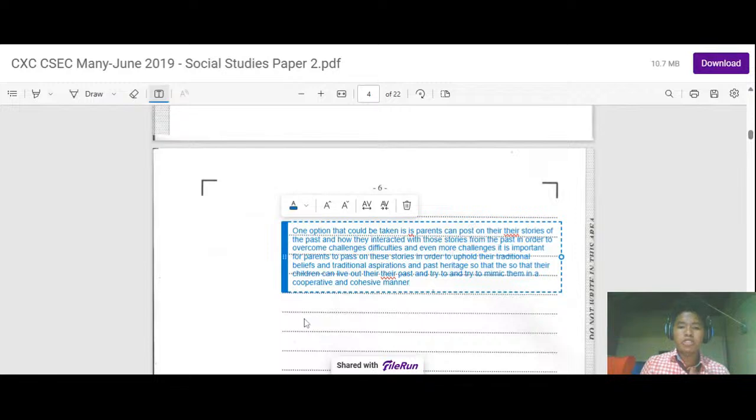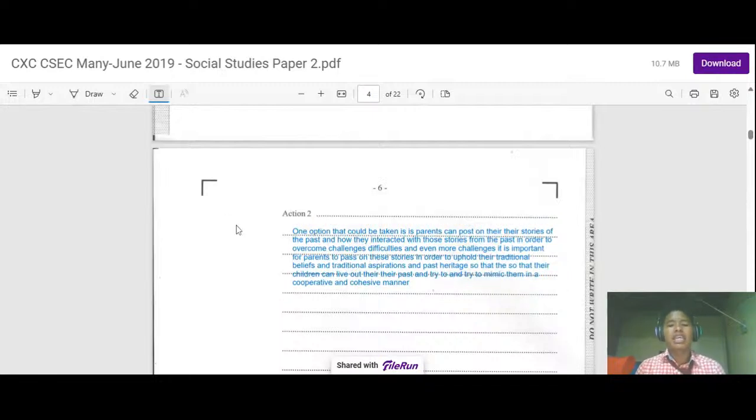So one option that could be taken is parents can pass on their stories of the past and how they interacted with the stories from the past in order to overcome challenges and difficulties. It's important for parents to pass on these stories in order to uphold their traditional beliefs, traditional aspirations and past heritage so that their children can live out their past and try to mimic them in a cooperative and cohesive manner. So one action that could be taken if we want to pass on traditional beliefs is through the process of storytelling.